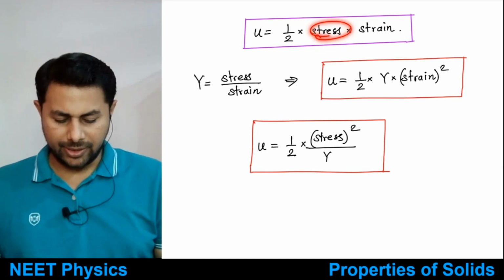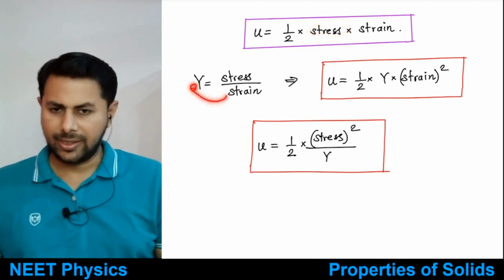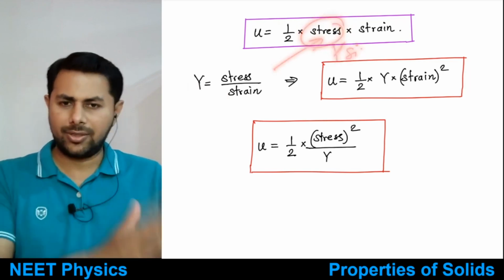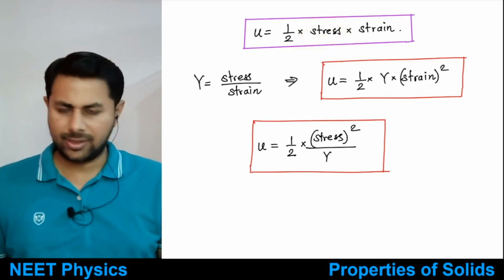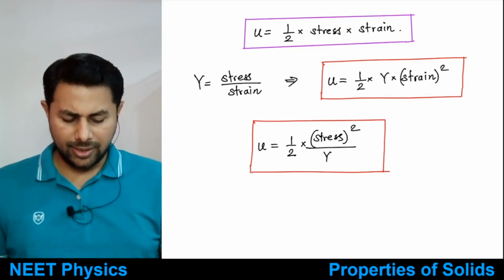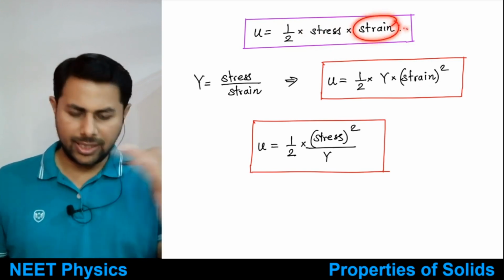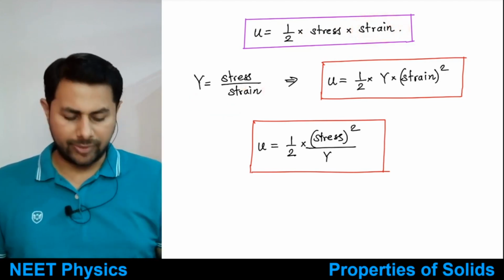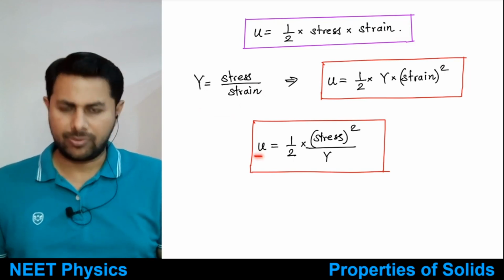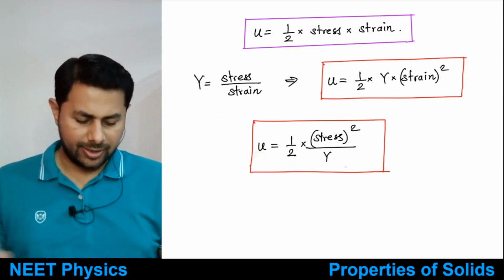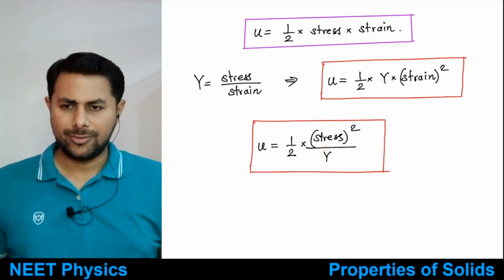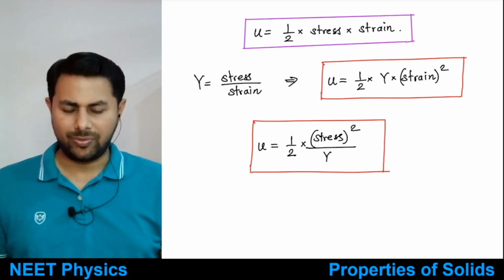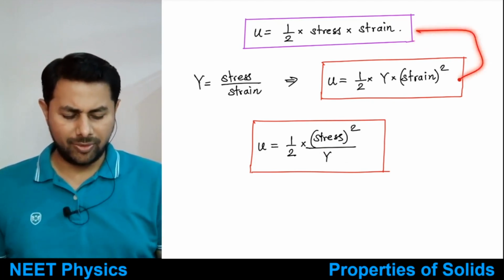Stress can be written as Y multiplied by strain. So just substitute that. Stress is Y times strain. So Y times strain into strain means Y multiplied by strain square. This is another formula. And then you can substitute strain is equal to stress upon Y, right? Strain, you move on this side, it is equal to stress upon Y. If you substitute that, you get u is equal to half of stress square divided by Y. Okay, this is another formula. So the elastic potential energy per unit volume has got these three formulae.